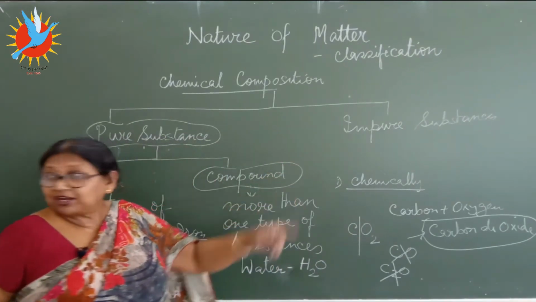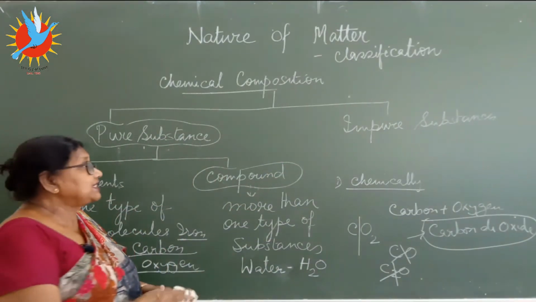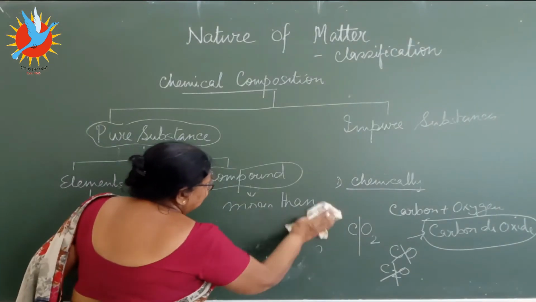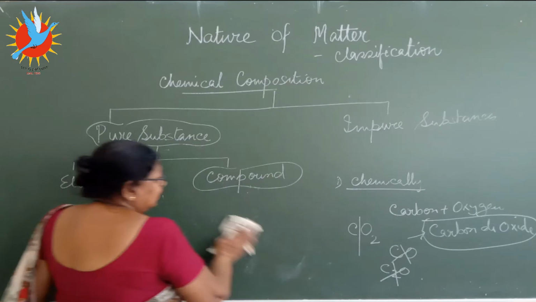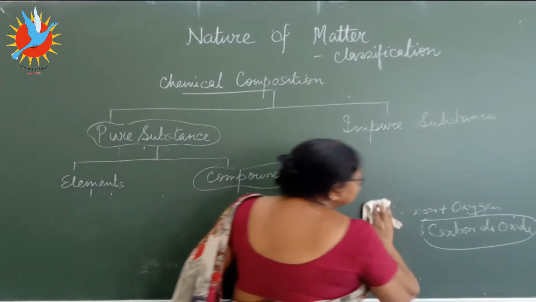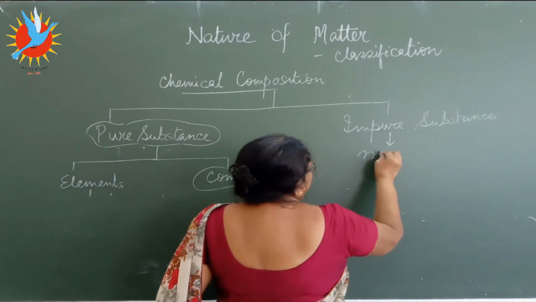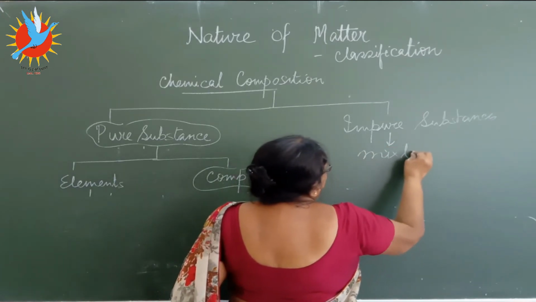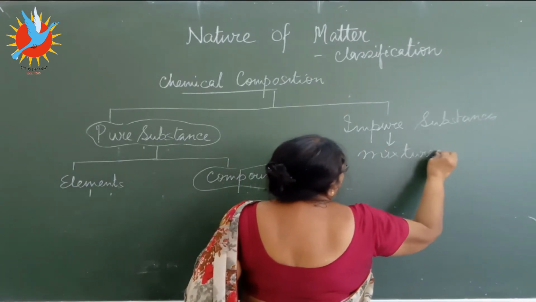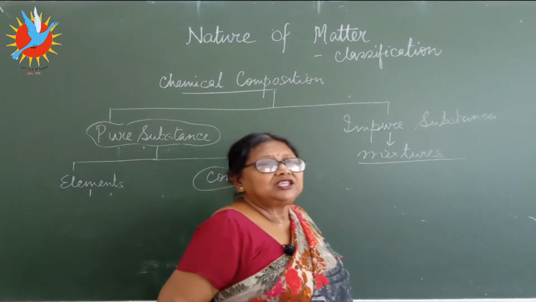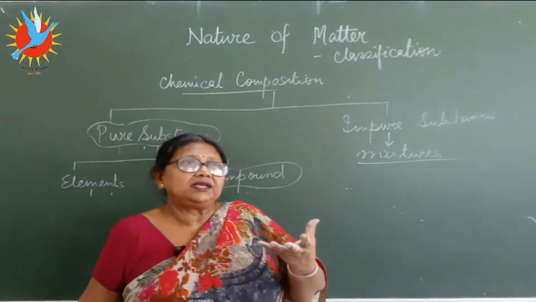Now we have this third group. What is this third group? This is the impure, and impure means mixtures. Very common word, mixtures. You want to eat your namkeen.